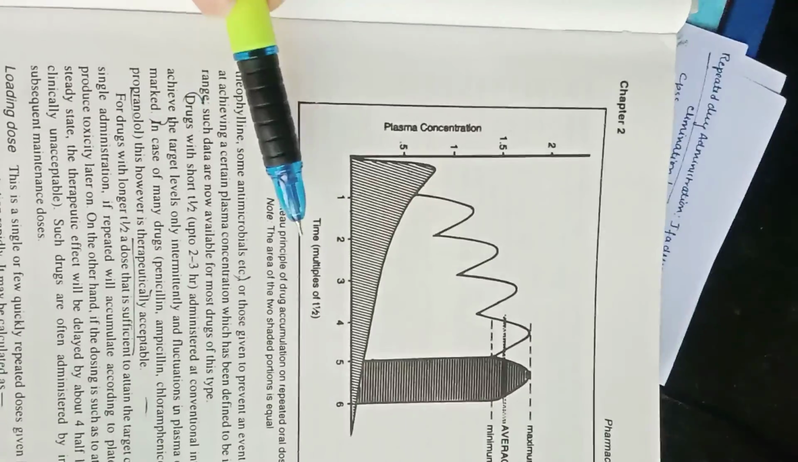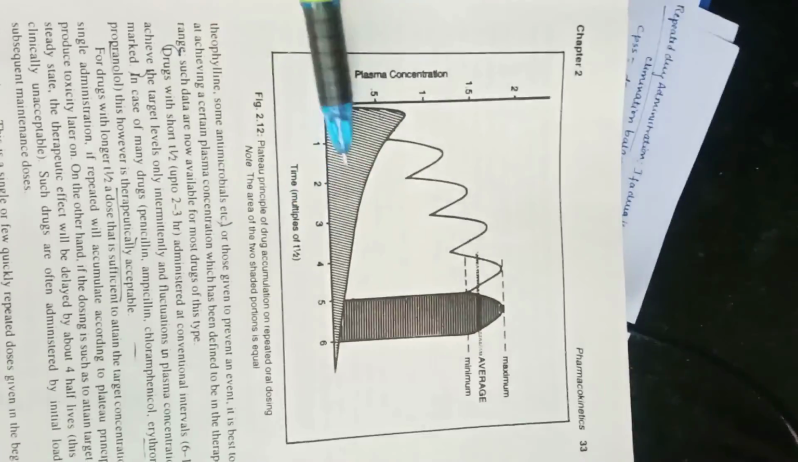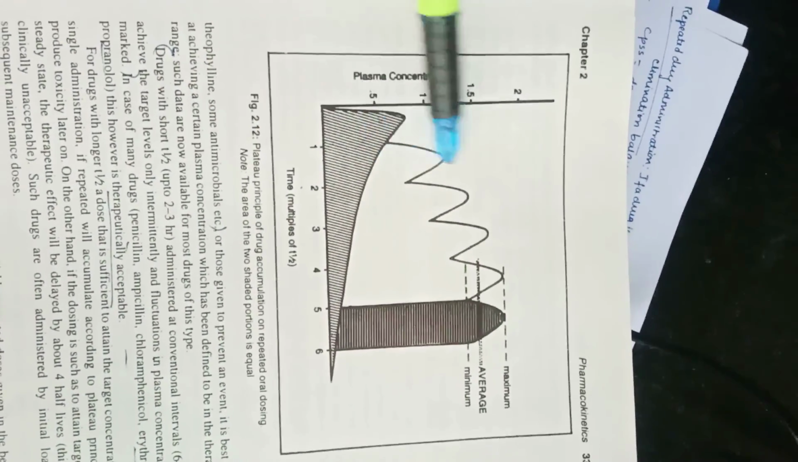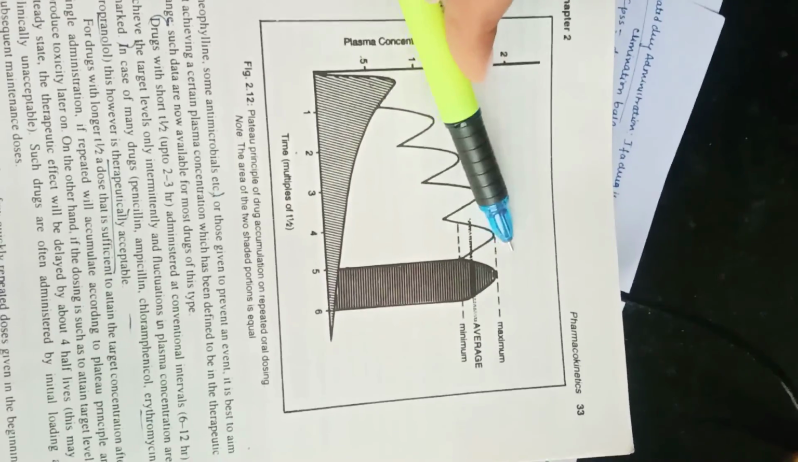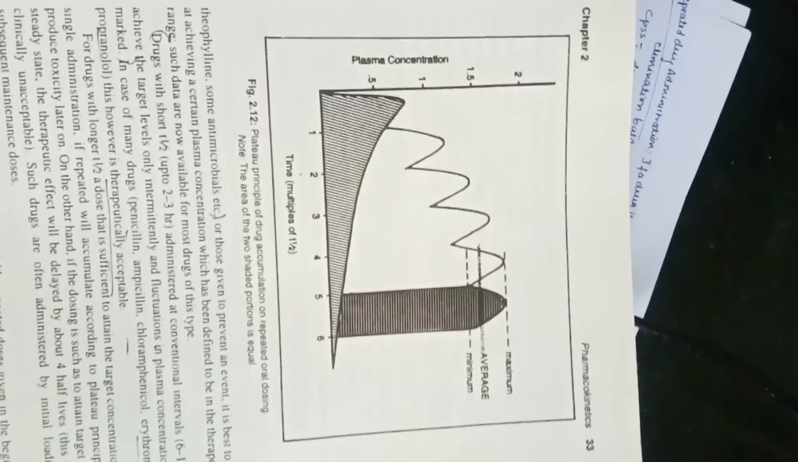So if you see, this is the time, this is the plasma concentration. If you see this area under the curve, both are similar because the peaks are formed because of the difference in the maximum and minimum time, and this is the average between them. So what is this representing? Let us check it out in the theory.